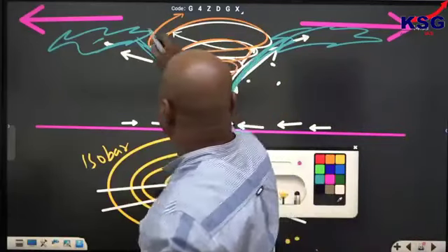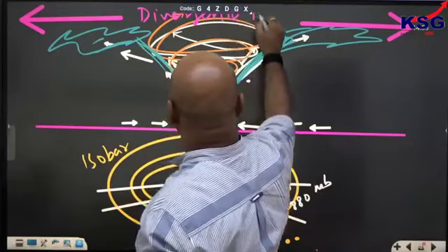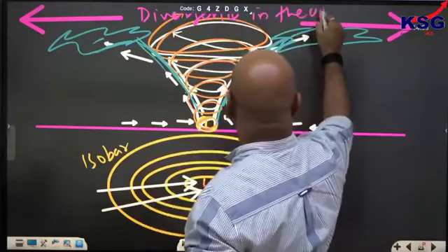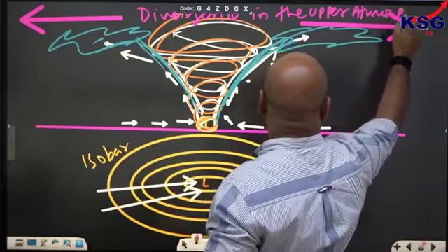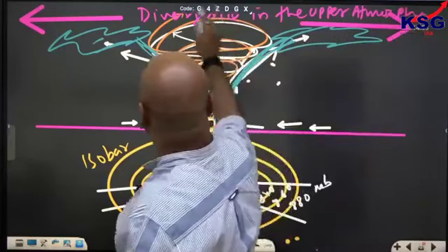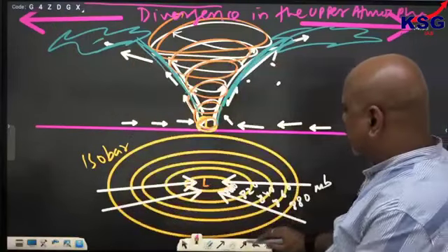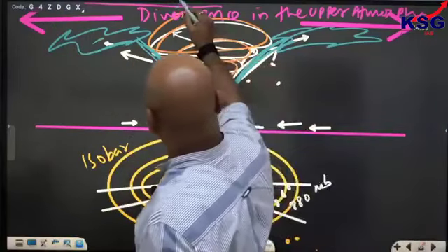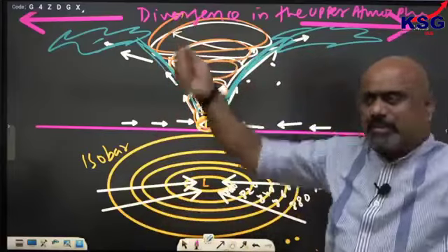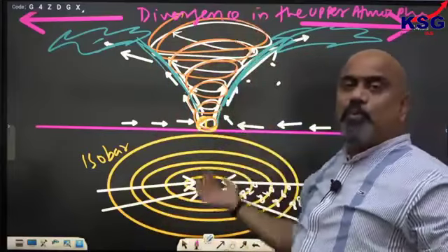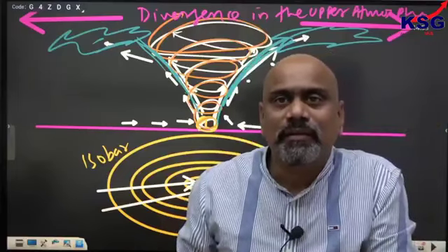Note down here, divergence in the upper atmosphere is very much necessary. Upper atmosphere में अगर divergence होगा तो air can move upward very quickly.